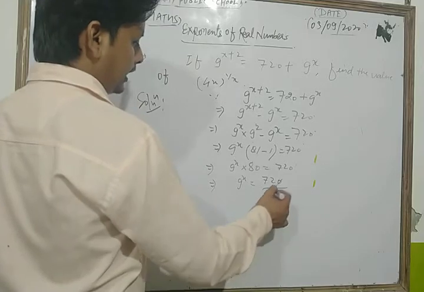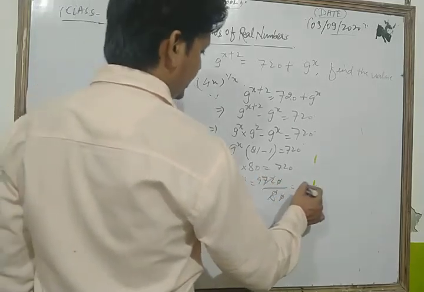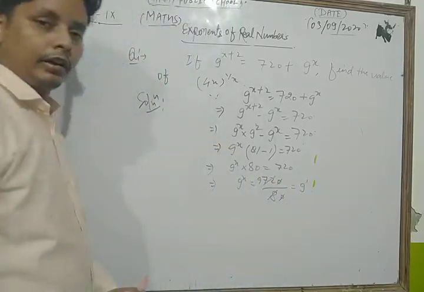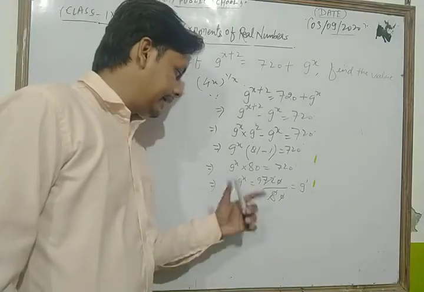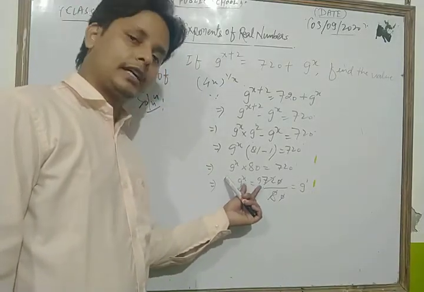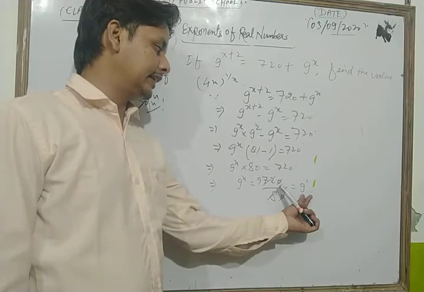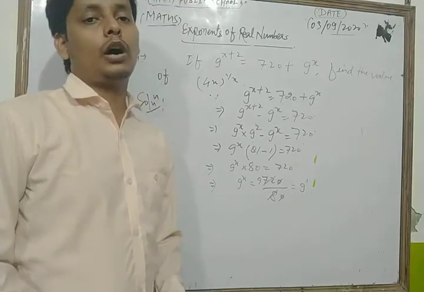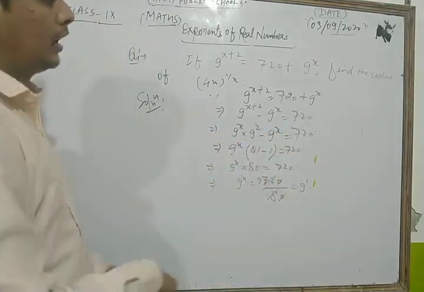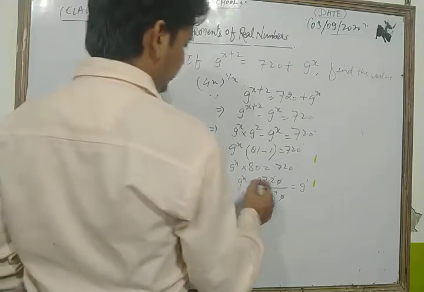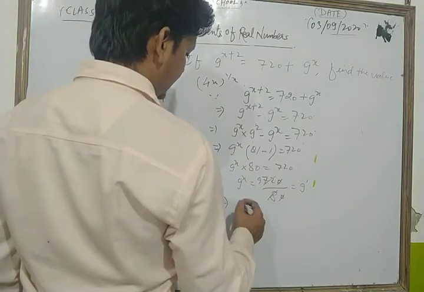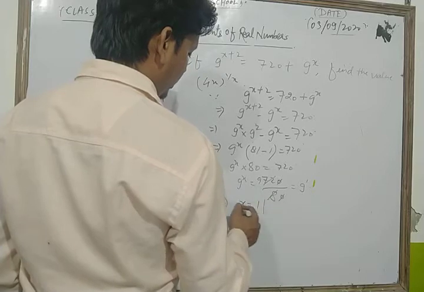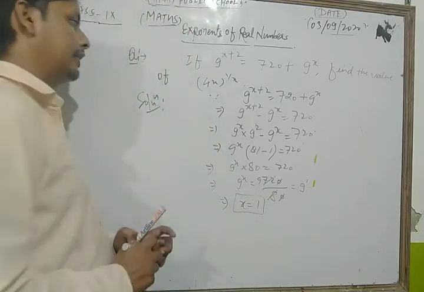The 0s cancel each other, and 8 nines are 72. So we can write 9 as 9 to the power 1. Now on the left hand side this is 9 to the power x, and on the right hand side this is 9 to the power 1. So on comparing both sides, we get the value of x is equal to 1.